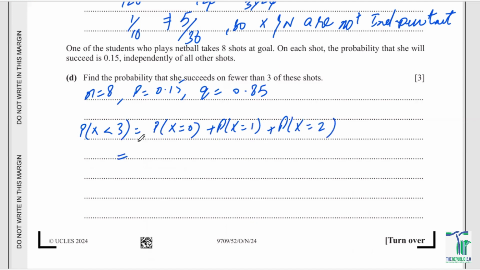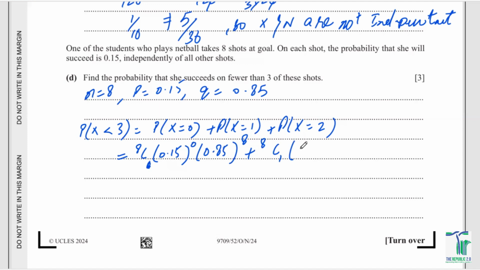We have got 8C0 times the P, the probability of success, 0.15 to the power of 0 times 0.85 to the power of 8, plus